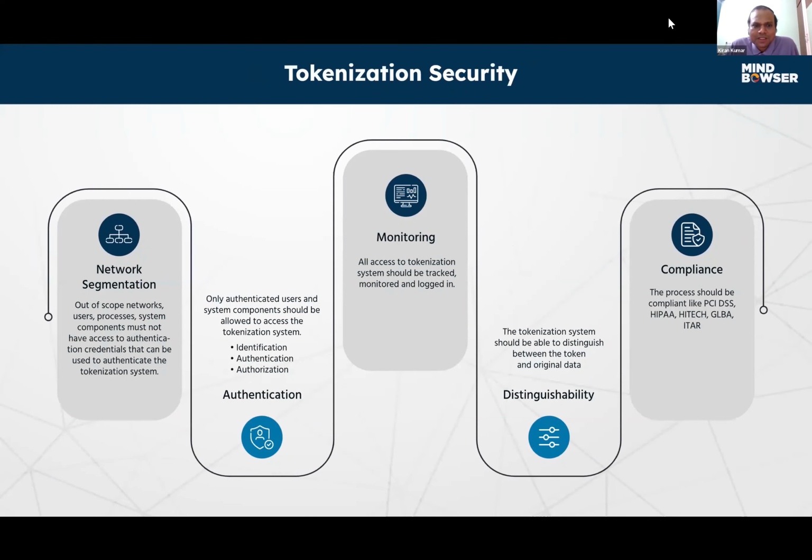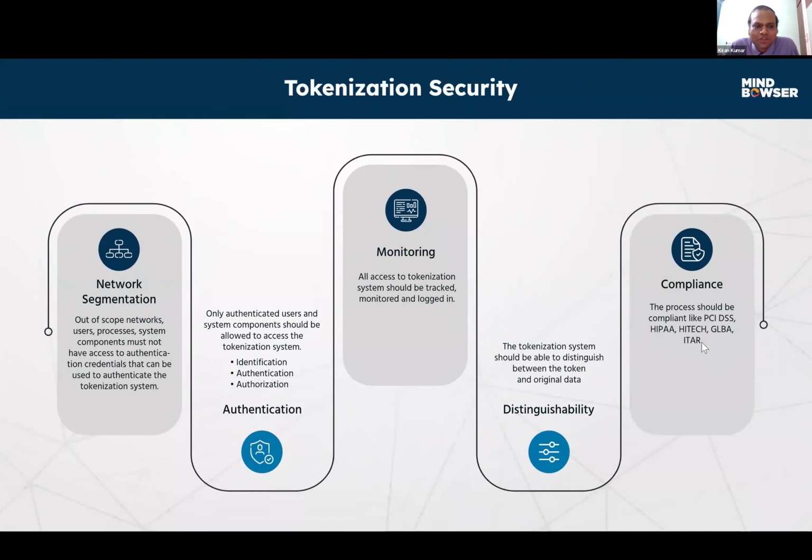This is where network segmentation applies, like out-of-scope networks, users, and processes, which must not have access to authentication credentials. Those credentials can be used to authenticate the tokenization system. Similarly, only authenticated users will be allowed, following identification, authentication, and authorization mechanisms. And for monitoring, all access to the tokenization system should be tracked, where an audit-level check should happen.